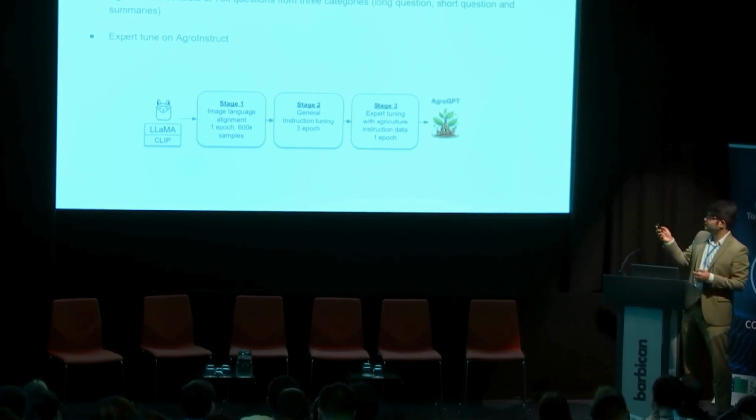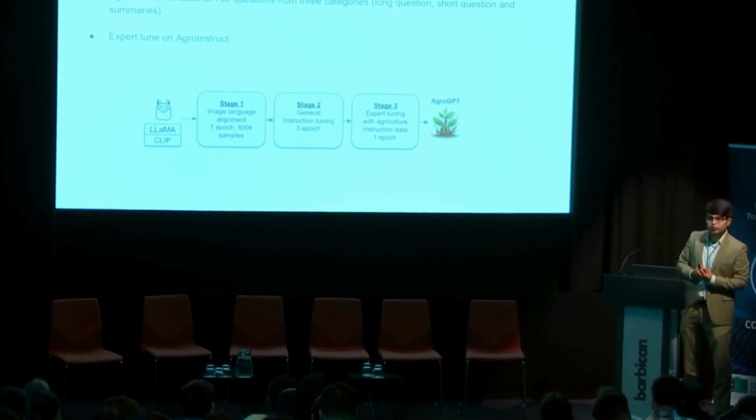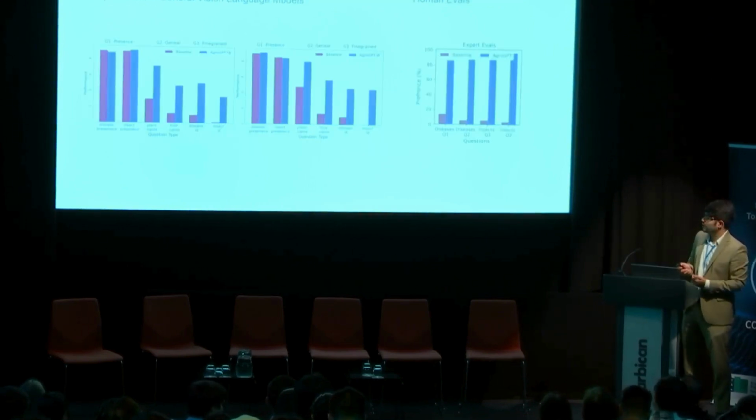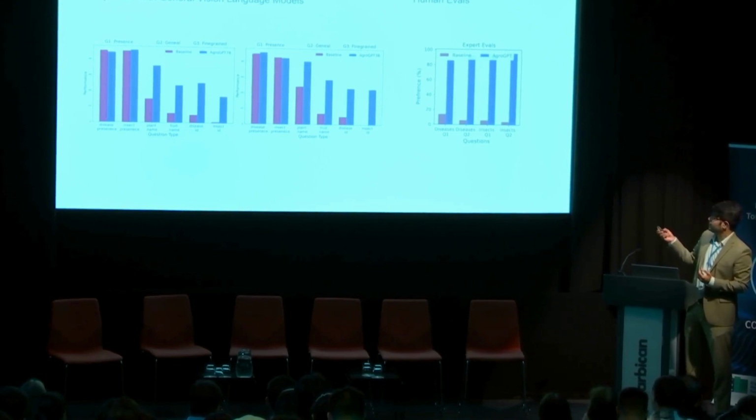So the second phase, after the main challenge, which obviously is the data set here, right? The second challenge was fine-tuning. So for that we introduced what we call expert tuning. The main aim of this expert tuning is to instill this fine-grained expert knowledge into generalized foundational models. So we achieved significantly better performance compared with the specialized model.